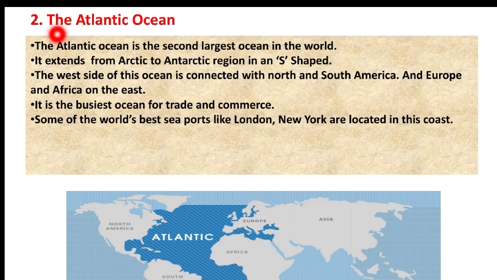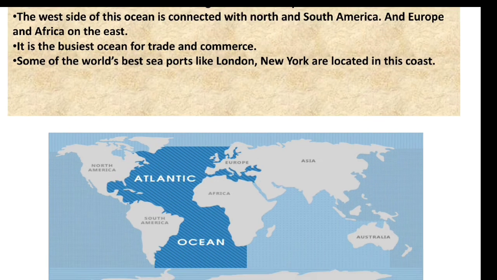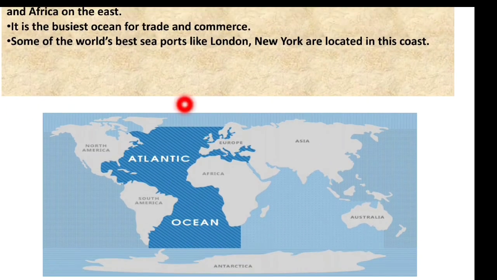Second, the Atlantic Ocean. It is the second largest ocean in the world. This ocean extends from Arctic to Antarctic region. The shape of the ocean is S-shaped.